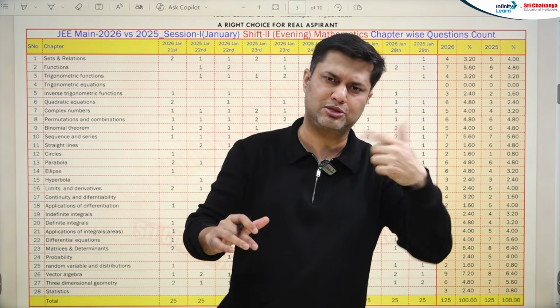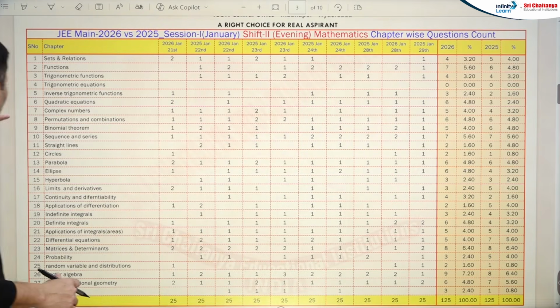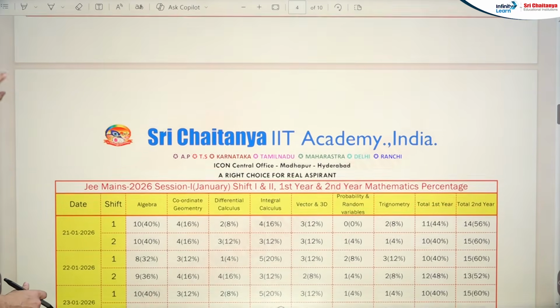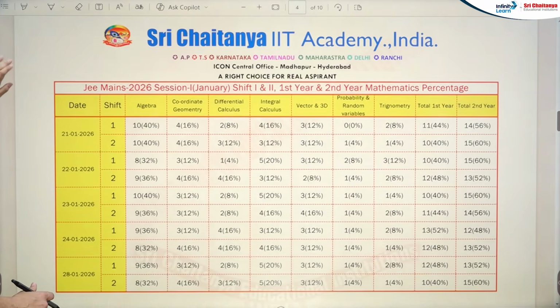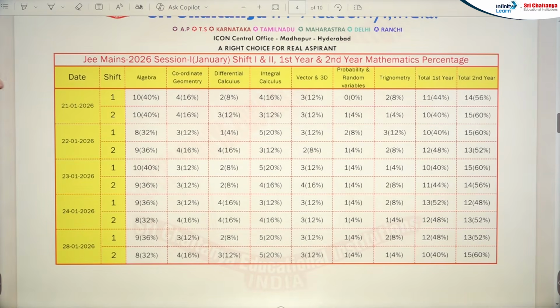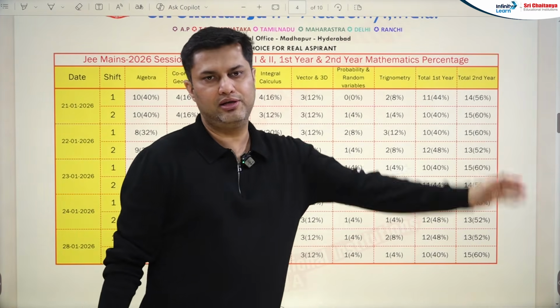1 question plus minus. Okay, so this is about mathematics. Let's talk about the next subject. But before going to the next subject, we have the weightage of each and every department.